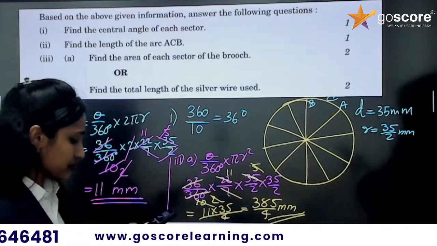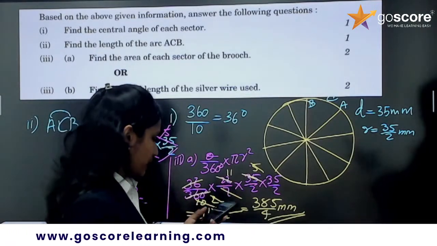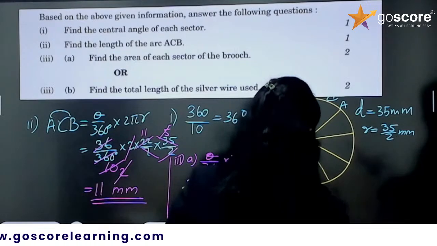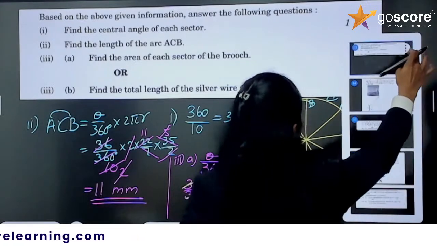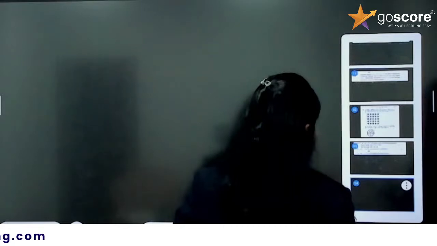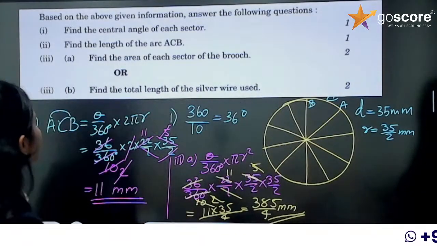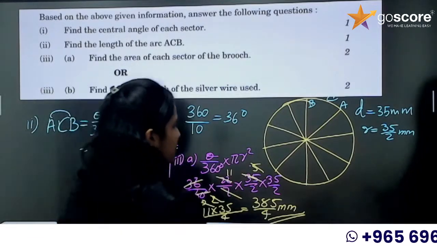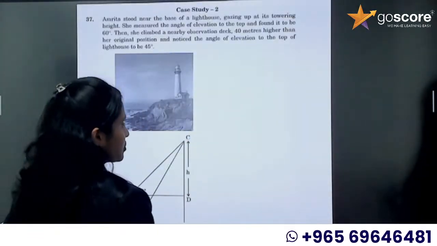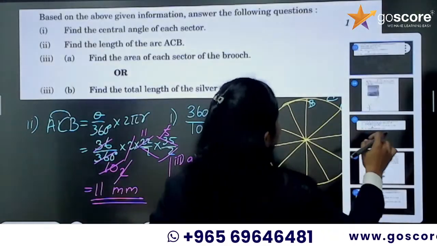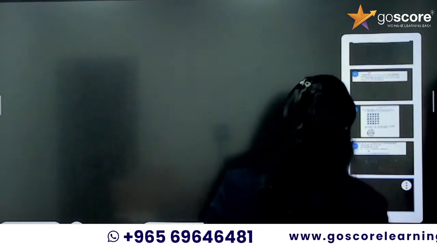Okay. What's the point of intersection means? Okay. Now, the next one. Next one, what is it? Find the total length of silver wire used. Okay. So, where I added this slide? Somewhere else. Okay. Thank you, ma'am. So, silver wire used.